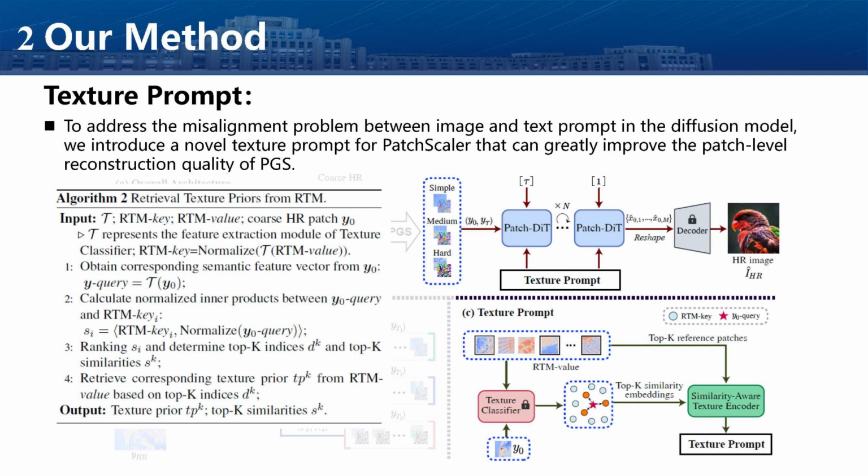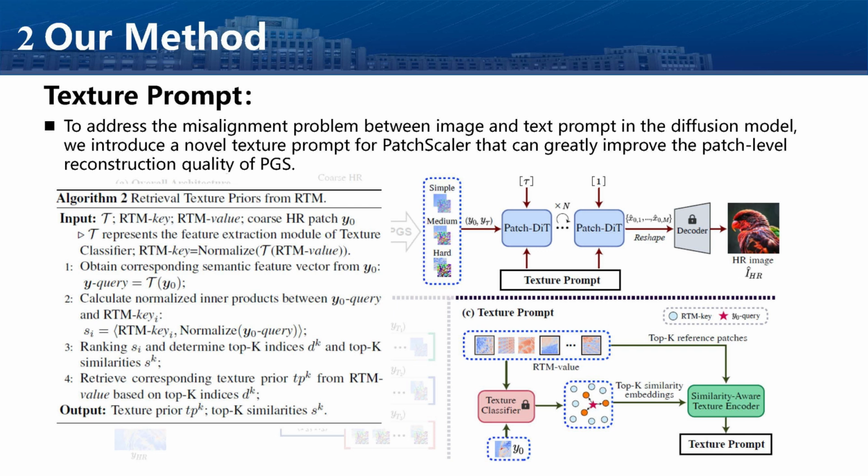The RTM contains a compact yet representative set of high-quality texture patches from diverse categories: animals, plants, sky, architecture, and illustrations, collected from datasets like DIV2K, Outdoor Scene Training, and Manga109. After clustering and downsampling, we retain only about 2,000 texture pairs, ensuring efficient retrieval without adding cost during inference.